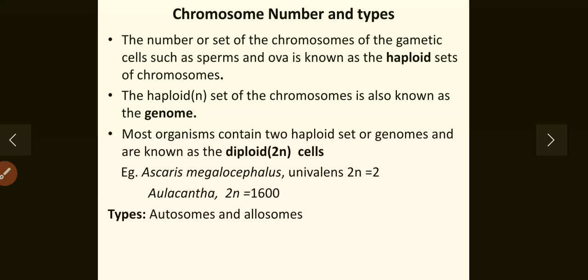The chromosomes responsible for sex determination are known as the allosomes. The other sets of chromosomes are called autosomes. They perform all other functions except sex determination.